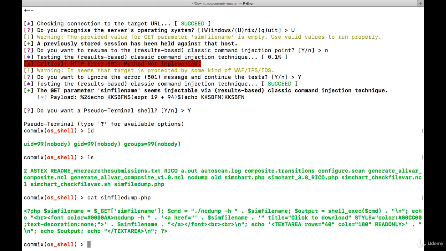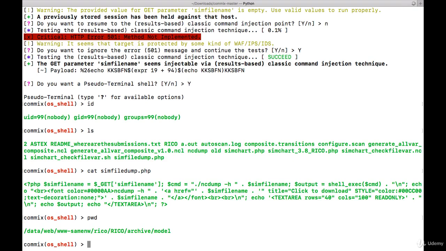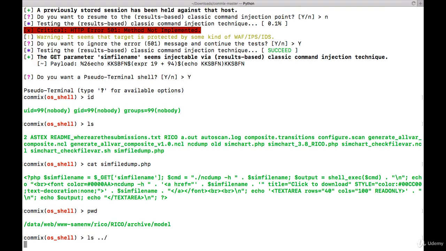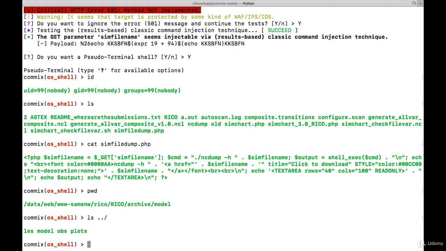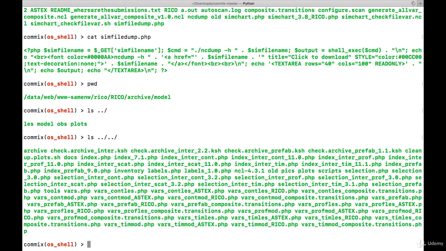So you can check pwd. You are in the directory of the archive model. You can give ls. Go one directory back and give ls. See, there was les model obs plots. You can give ls dot slash. Let's check. See this? These are the files there. You can open any of the files.